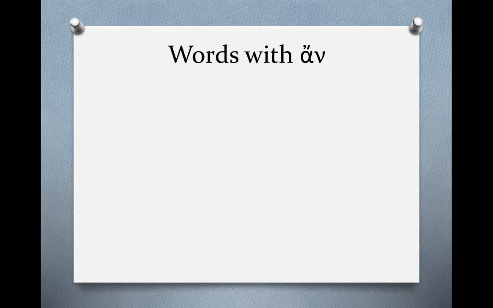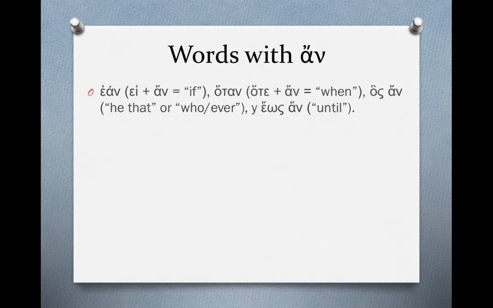The subjunctive is often going to appear with some form of the little word an. A lot of times an is not translatable, and all it's doing in the context is signaling that a subjunctive verb or a subjunctive idea is following. It makes that verbal idea contingent. But a lot of times it's going to be fused with a word, most of which we've already studied.